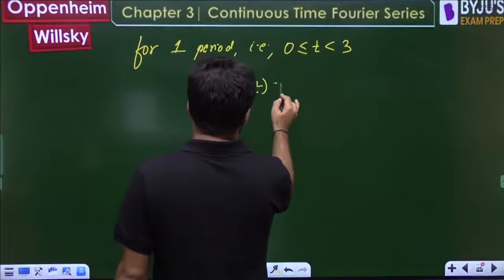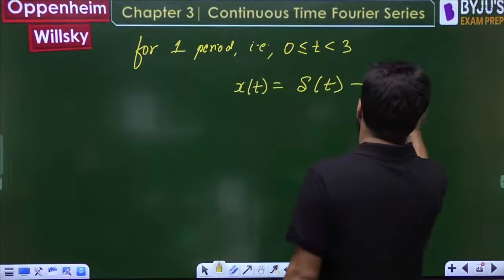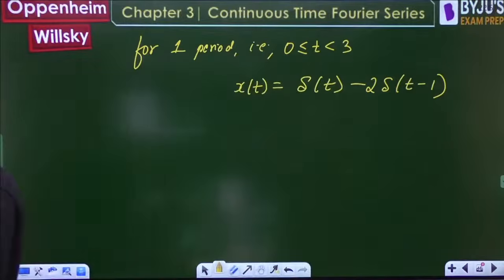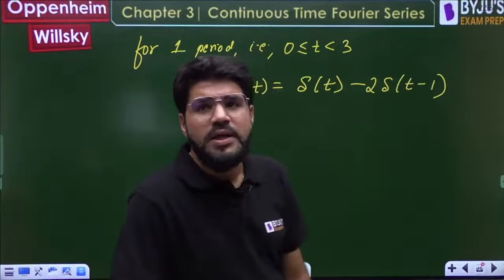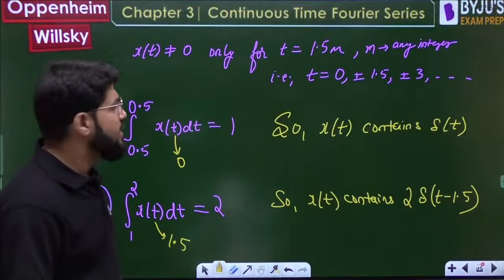For one period the signal is nothing but delta t minus 2 delta t minus 1. Fantastic it is.